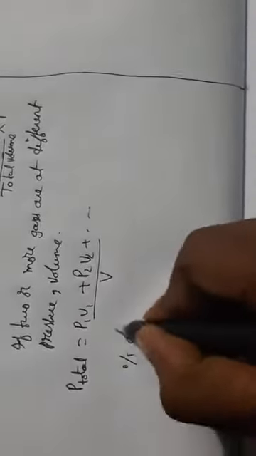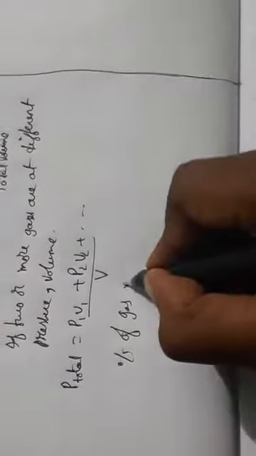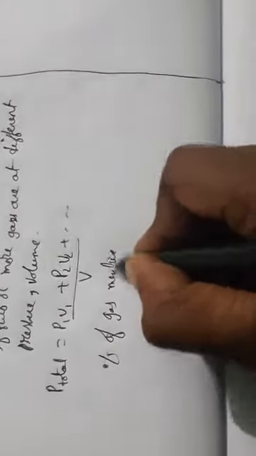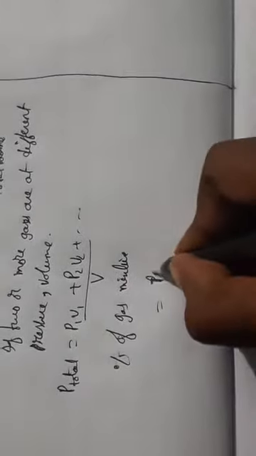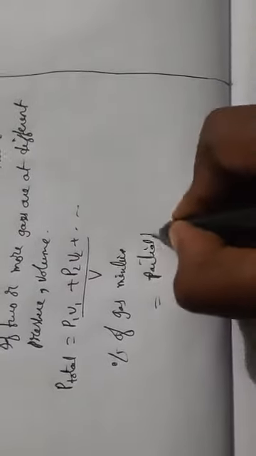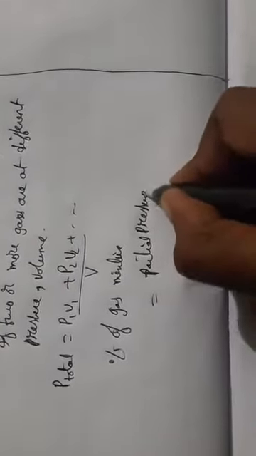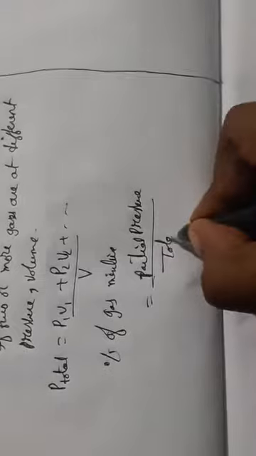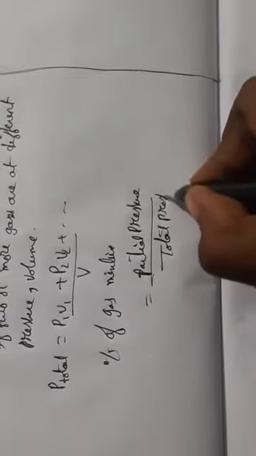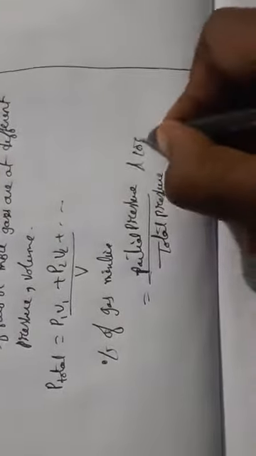And we can also calculate the percentage of gas mixture. The percentage of gas mixture will be the partial pressure divided by the total pressure into 100.